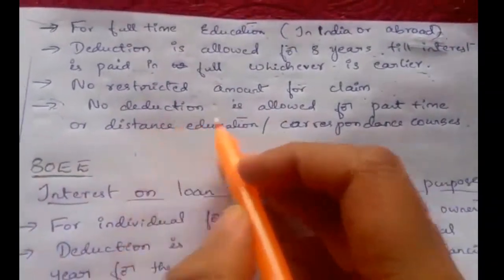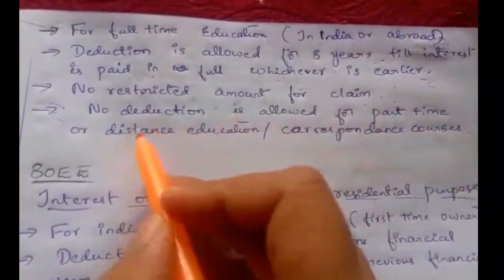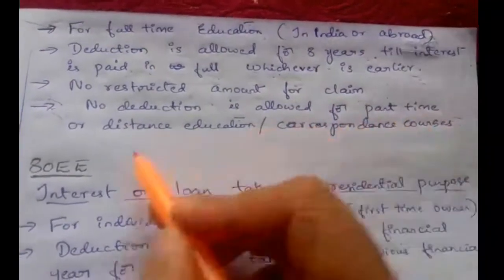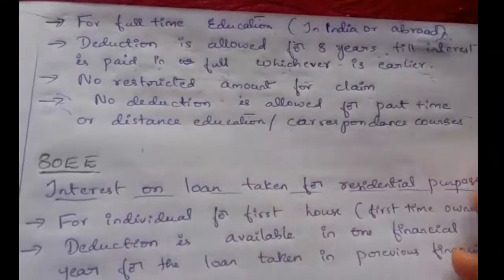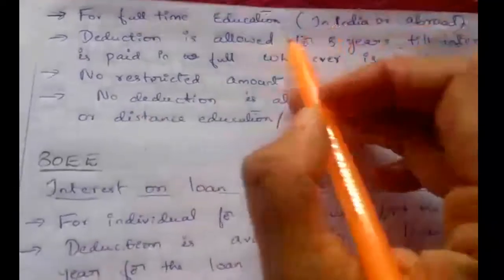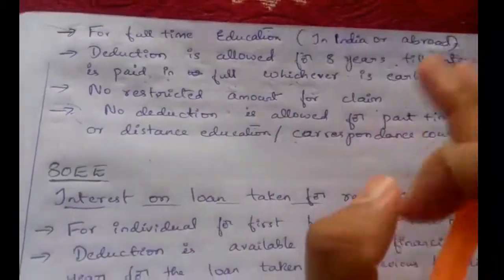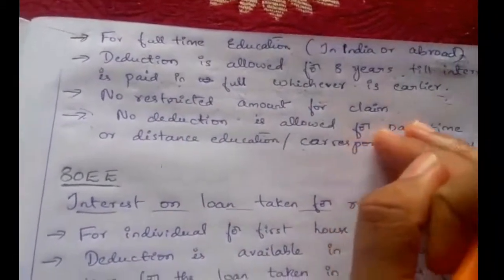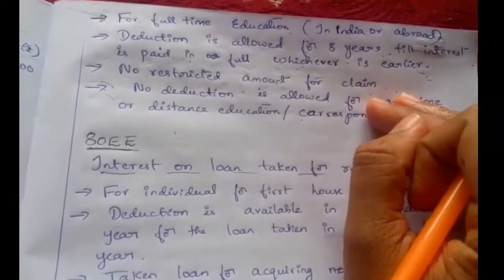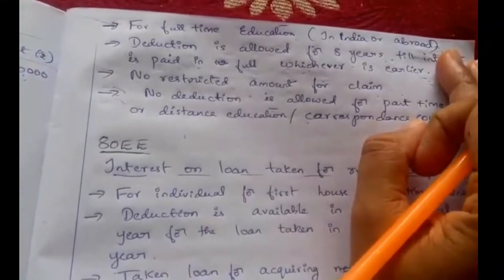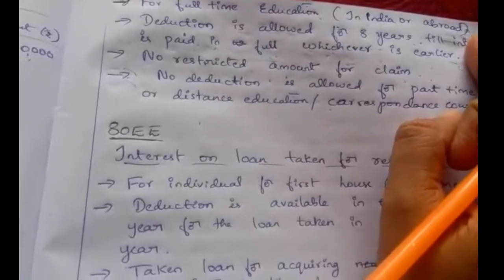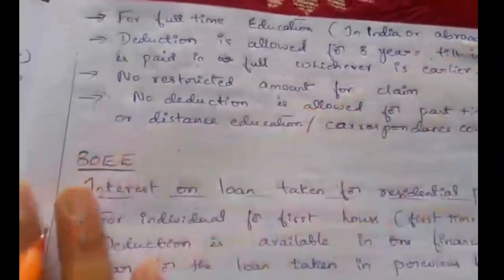This deduction is not allowed for part-time. No deduction is allowed for part-time or distance education or correspondence course. Only for regular full-time education can he claim the deduction. That also should be from an approved financial institution. The loan should be taken from an approved financial institution.